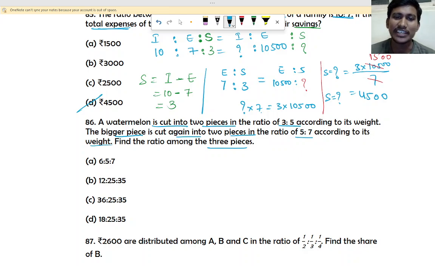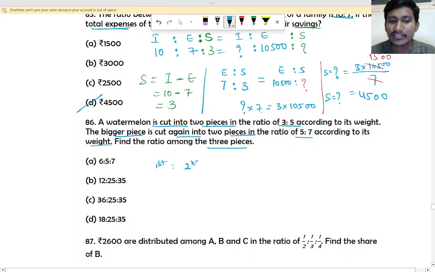Okay, so let us see what it is. Is it like an ABC question? Yes, an ABC question like thing. So here a watermelon is cut into 2 pieces. Let us take first piece and second piece. So what is the ratio? 3:5, according to its weight.